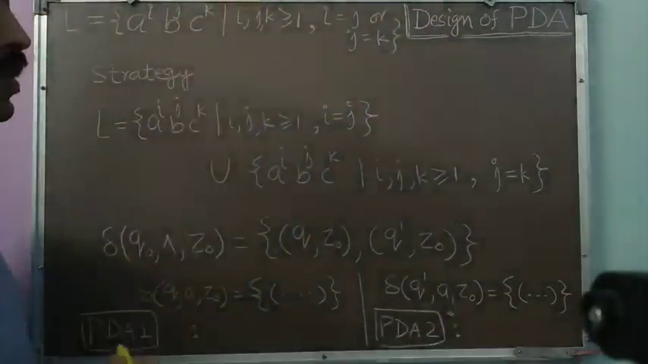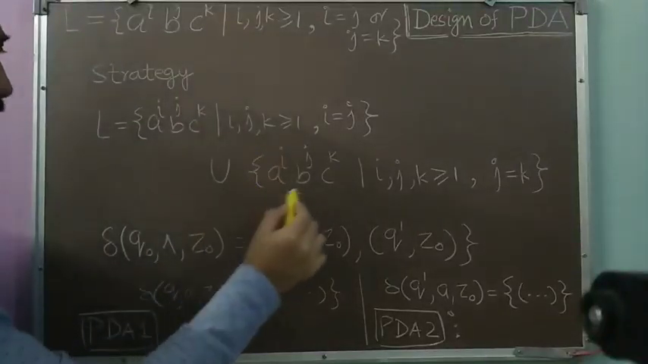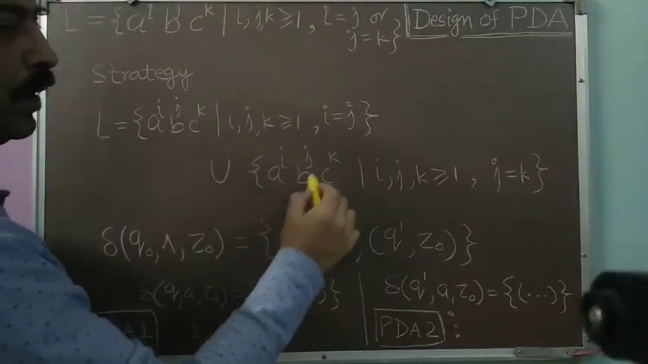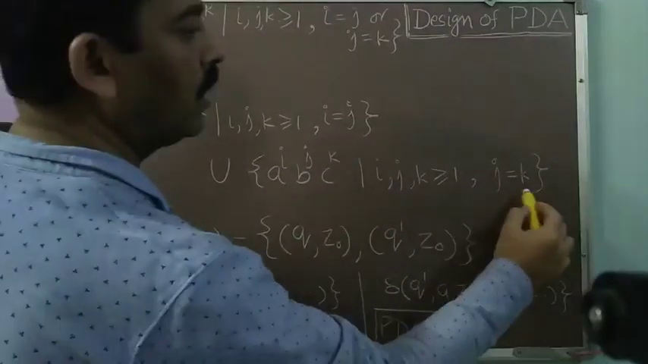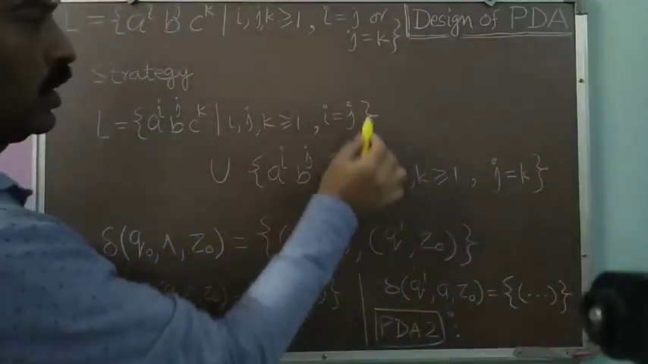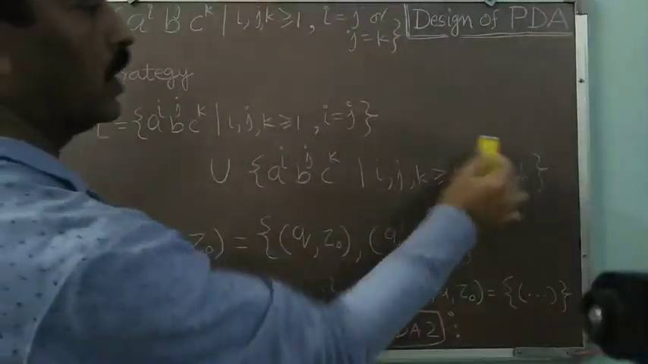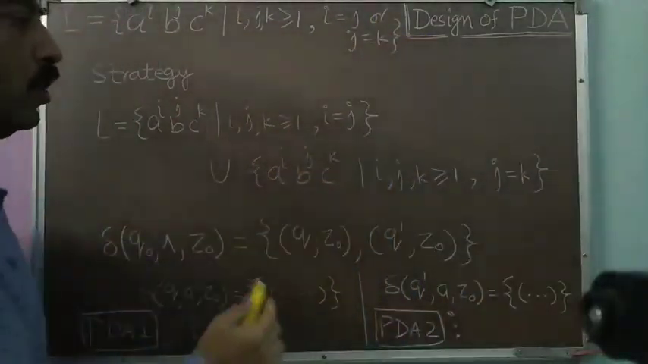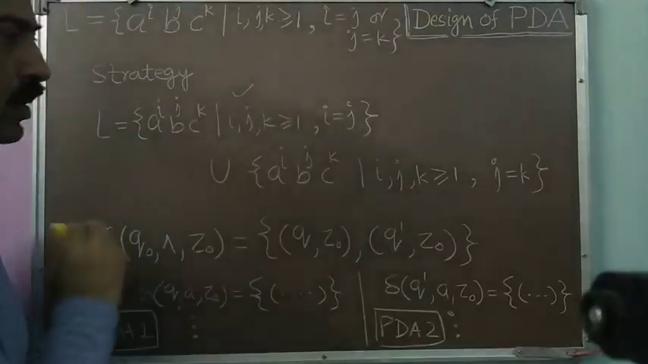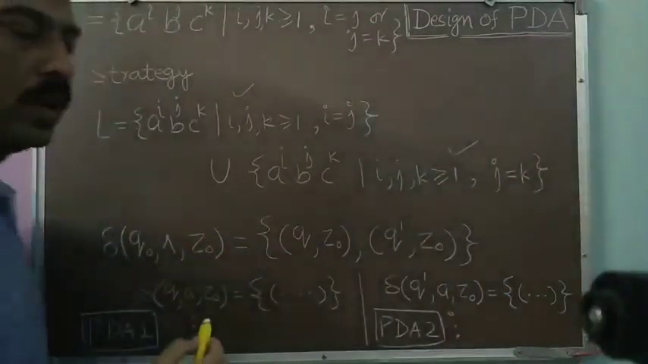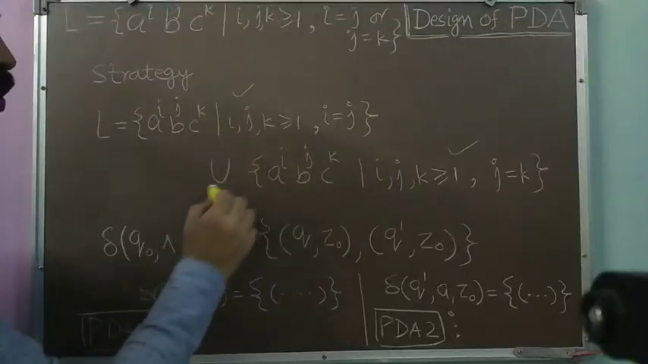So I have taken the first condition. And union the same language, that is a to the power i, b to the power j, c to the power k, such that i, j, k greater than or equal to 1 and j is equal to k. So in the first I have taken i is equal to j, in the second I have taken j is equal to k. And the words in the whole language should belong either to this condition or to this condition. That's why I have taken a union of it.